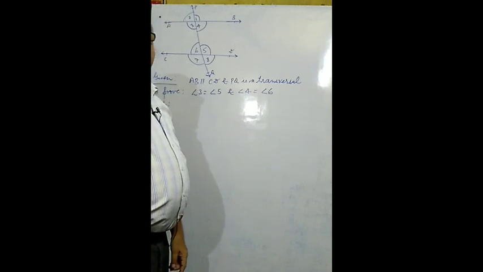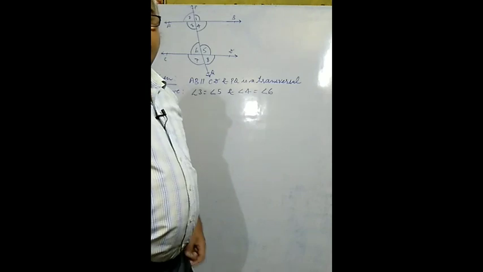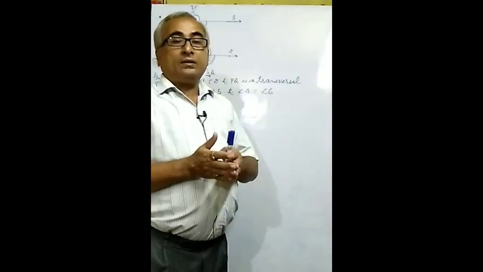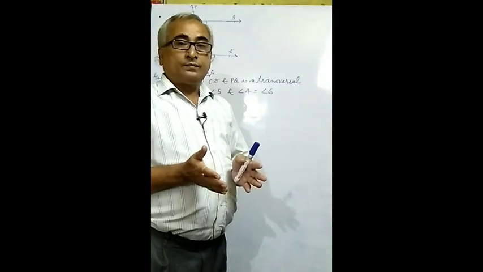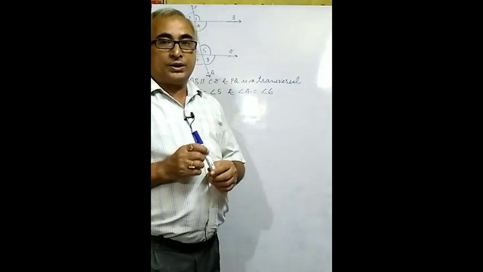Now, some of the angles are called corresponding angles. Some are called alternate angles. Some are co-interior or co-exterior. How to identify them? Let us discuss it.